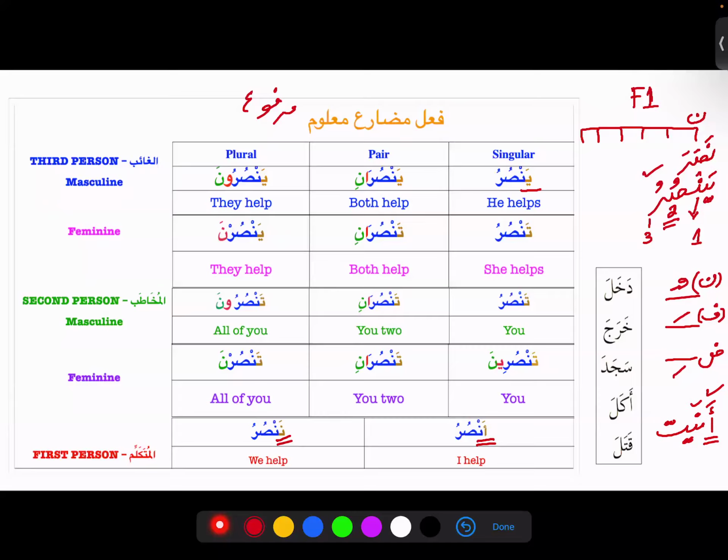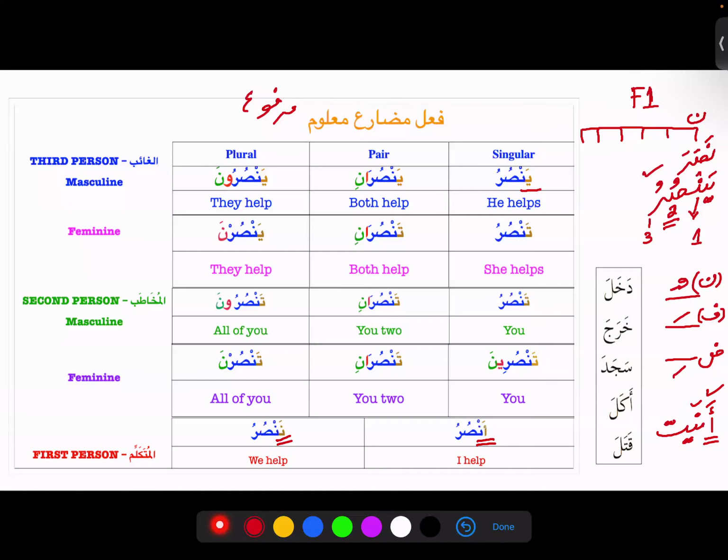Where can I see the Ya as a sign of mudari? What sigas? Sister Rifat? For the third person. Can you name these sigas? Yansuru, Yansurani, Yansuruna, and also for the plural feminine version for the third person, Yansurna. Perfect. So how many sigas altogether? Four of them. Very good. Barakallahu fiki. So this Ya as a sign of mudari, we can see in four sigas.